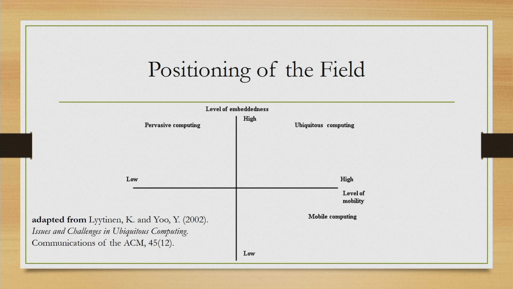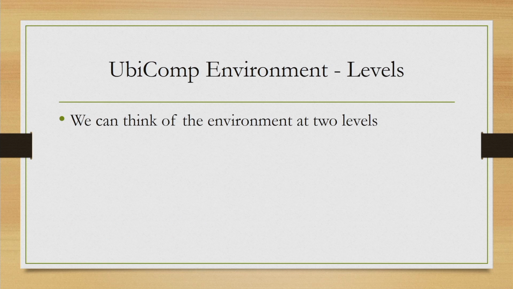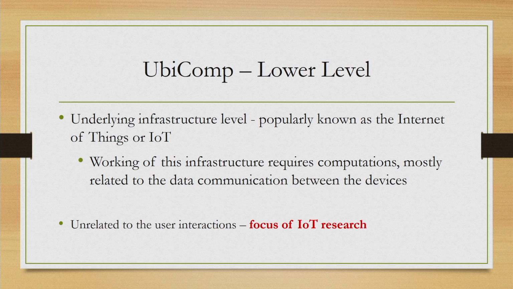Once we are able to position our concept of ubiquitous computing in the context of mobility and embeddedness, then it is easier to discuss the issues and challenges in this area. Now, when we are talking of the ubiquitous environment, we are actually referring to two levels of environment. In the lower level, we are talking of the underlying infrastructure.